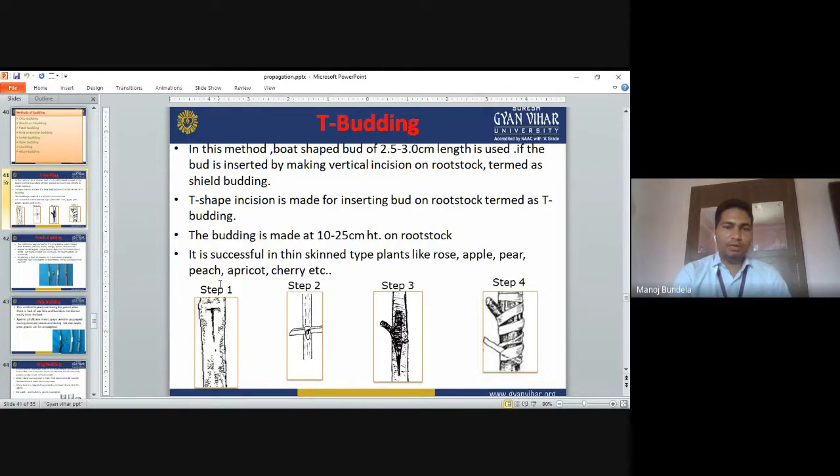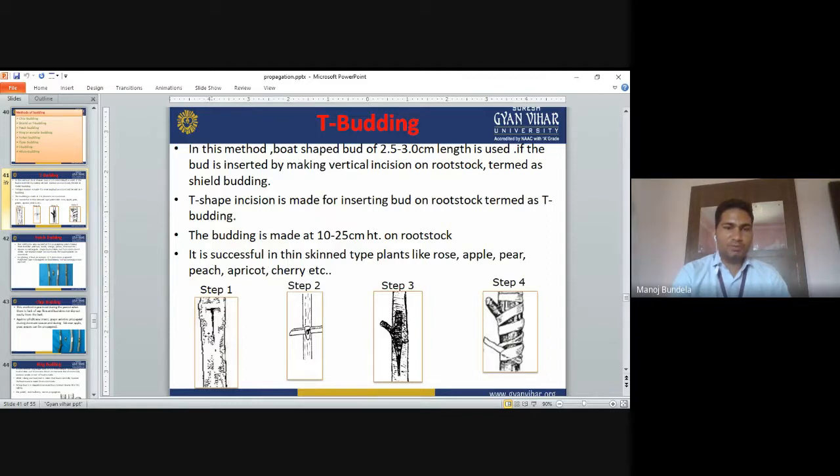On the rootstock plant, we have to make the T-shaped incision. The budding is made at 10 to 15 centimeter height on the rootstock. It is successful in thin-skinned plants like rose, apple, pear, peach, apricot, and cherry.